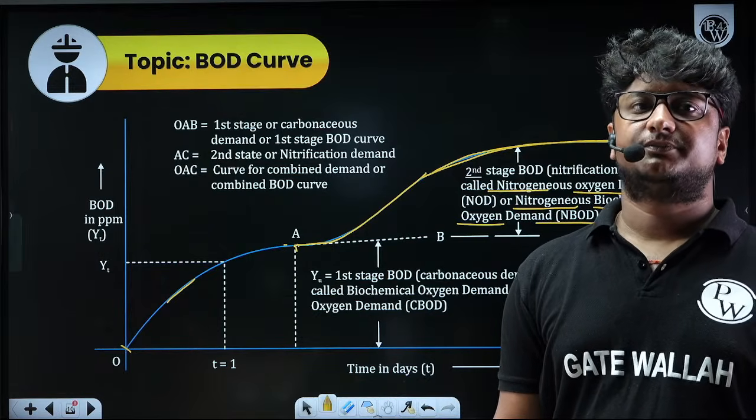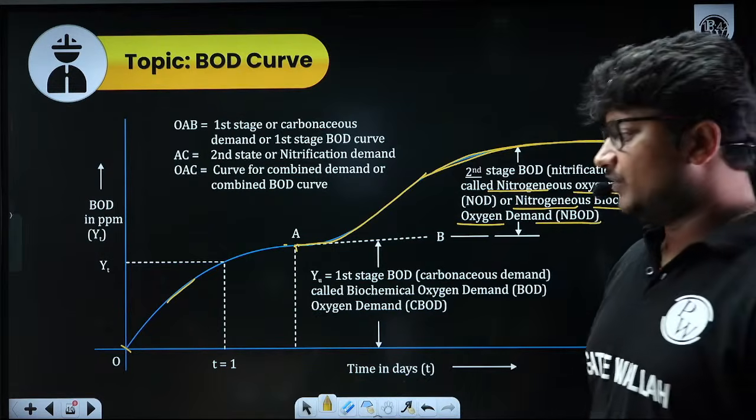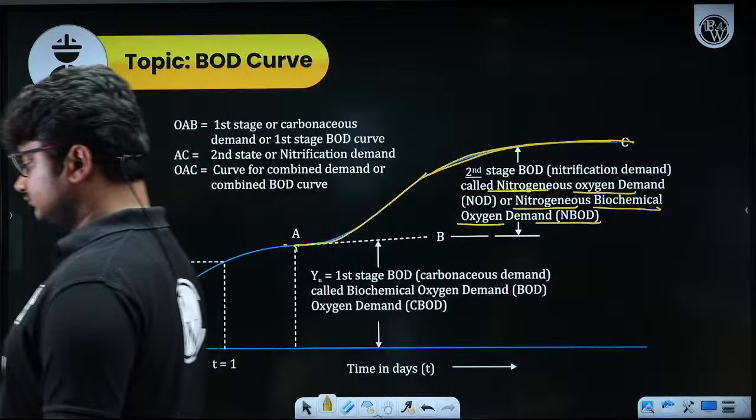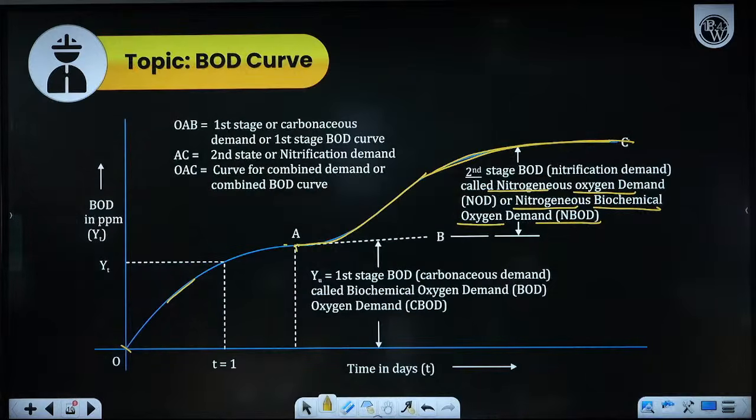Is that clear? Anybody having any doubt in the BOD curve, please let me know. Tell me quickly. Is this BOD curve clear to all of you?